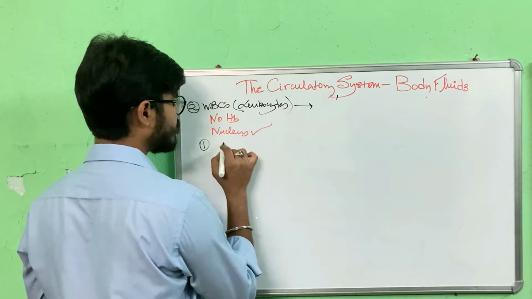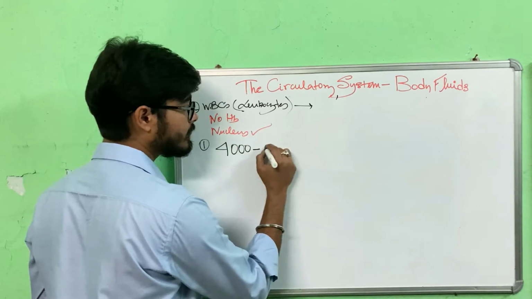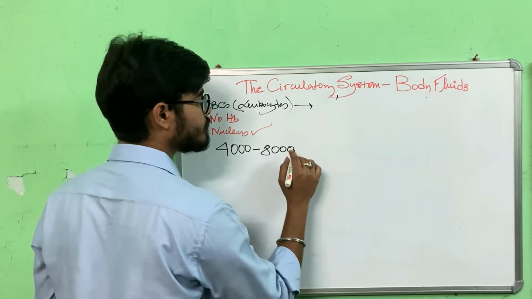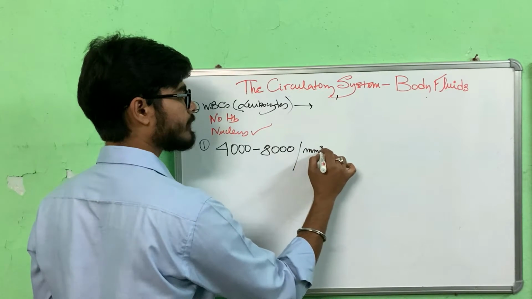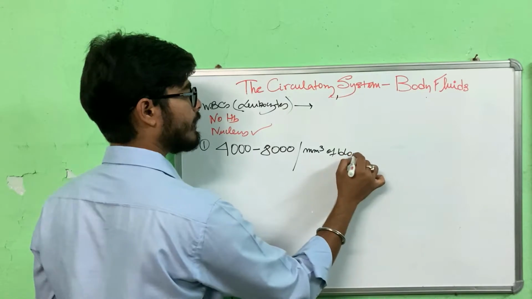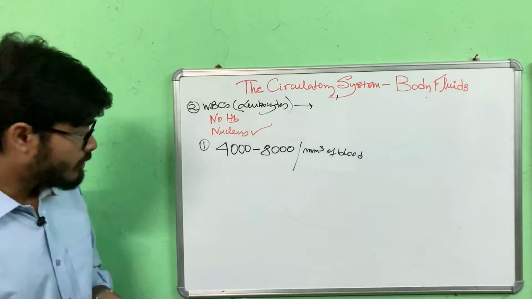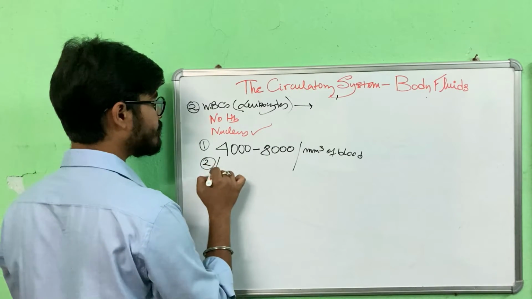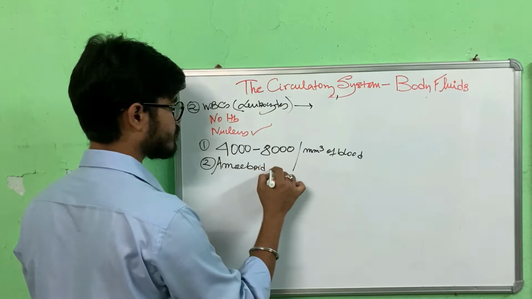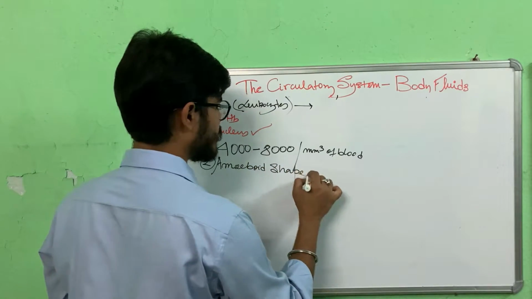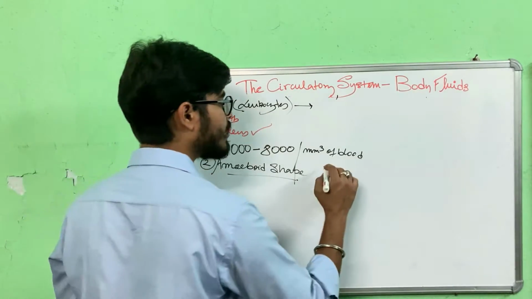The mean WBC count is about 4,000 to 8,000. It's very less, 4,000 to 8,000 per cubic millimeter of blood. What is the shape? They have an amoeboid shape. Due to this amoeboid shape, they can perform a process known as diapedesis.